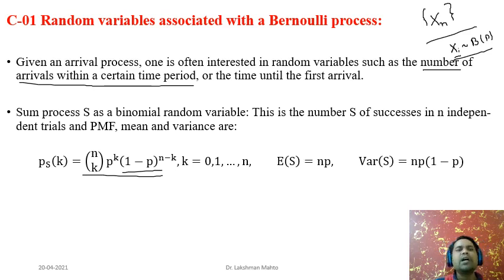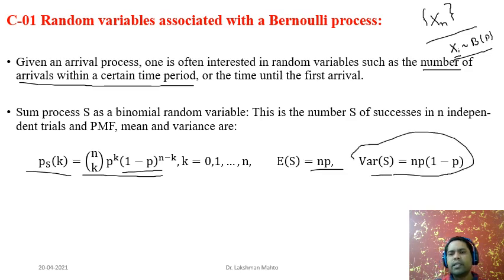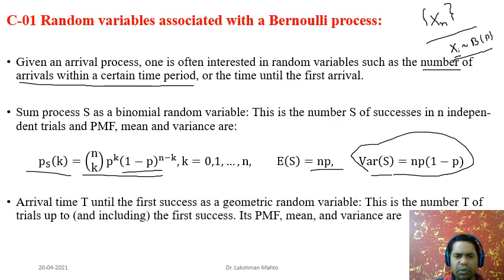And what is the mean of this binomial random variable? The mean is n times p, and the variance is n times p times 1 minus p. These are things we had already seen in module 1 and module 2. Now this is one sum process that happens to be a binomial random variable. Another thing we are looking at is the arrival time until the first success.